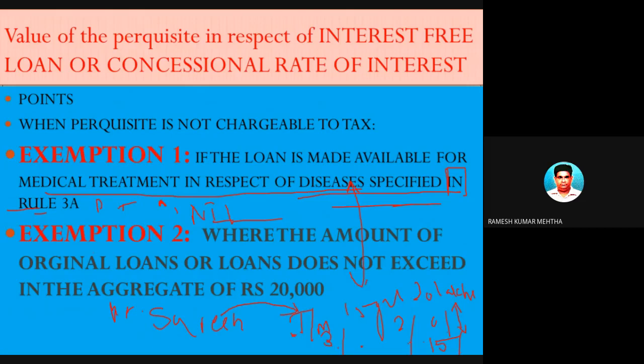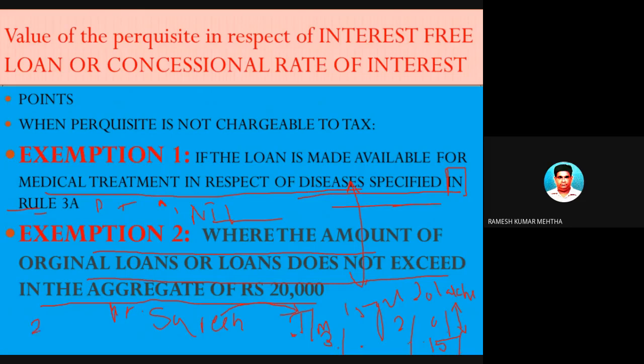Rule number 2. If a loan is taken for any purpose, whether it is a housing loan, a car loan, a vehicle loan, an educational loan or a personal loan from the employer at a concessional rate, and the loan amount does not exceed, in the aggregate, rupees 20,000.